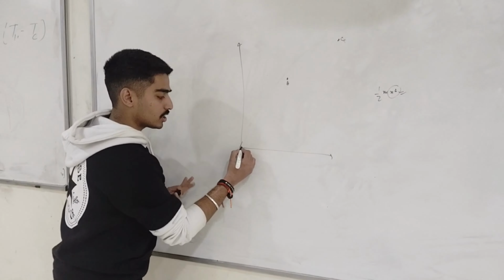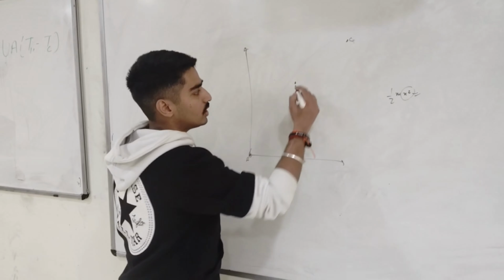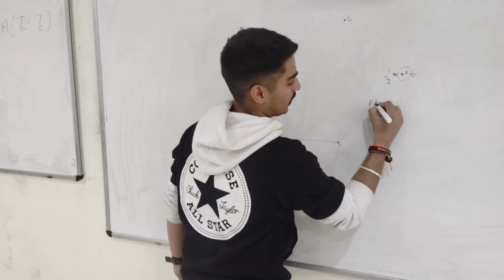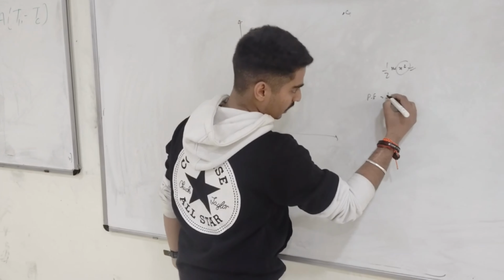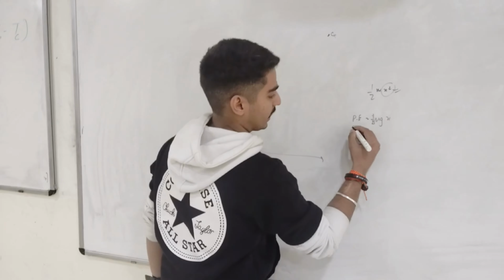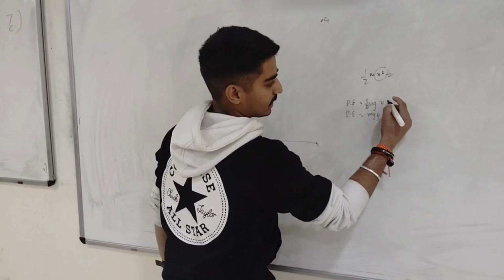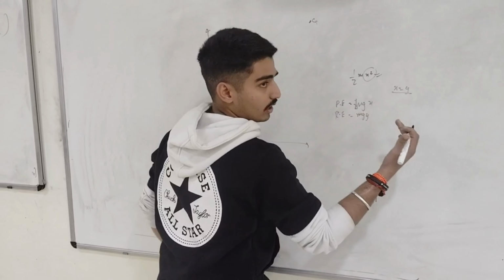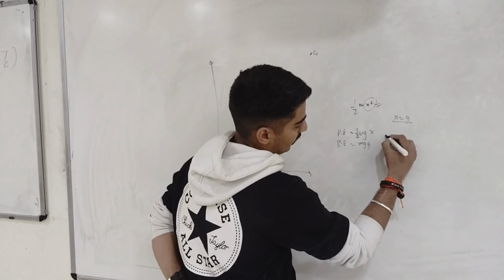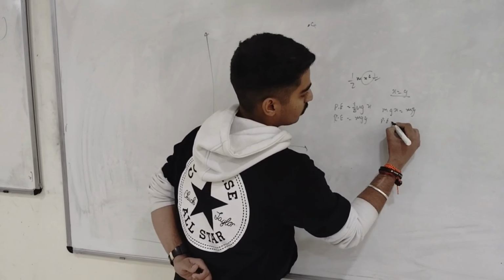At B, we have seen the potential energy is mgx and the kinetic energy at B is mgy. Both x and y are equal in the diagram we have seen previously, so mgx is equal to mgy. So potential energy is equal to kinetic energy.